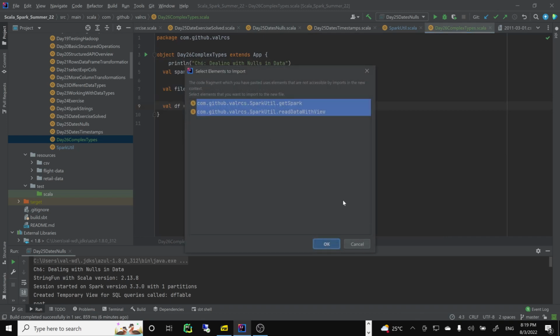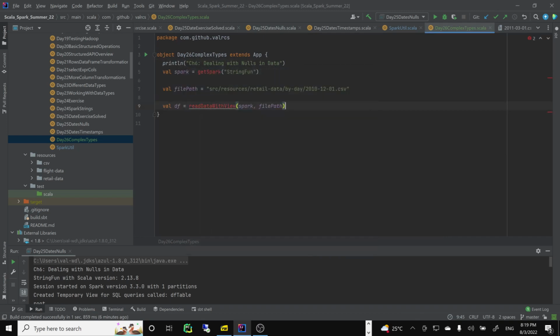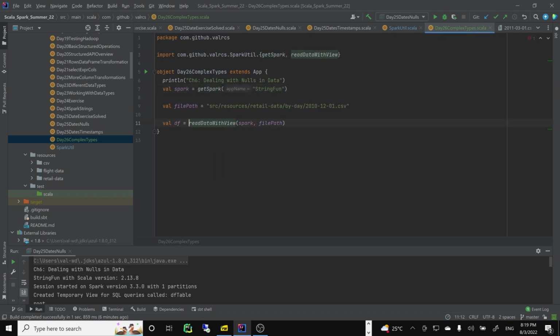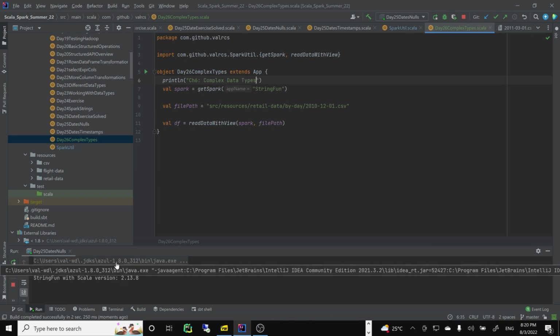Dealing with complex data types. Nothing should change radically. So let's run it and see what happens. Oh, I'm sorry, I'm running the old 125. I didn't check. Okay, it's going to run again.